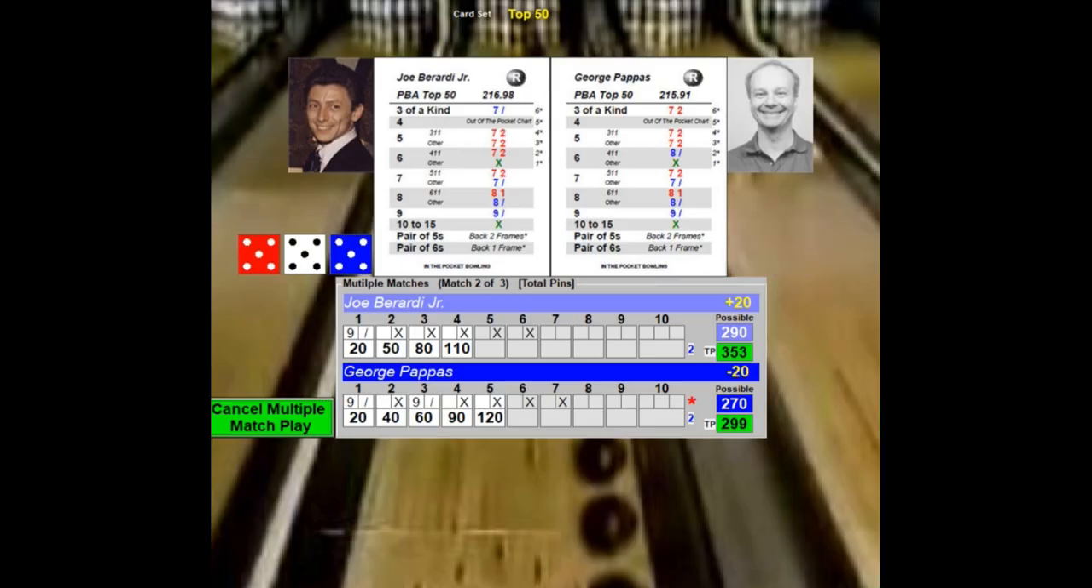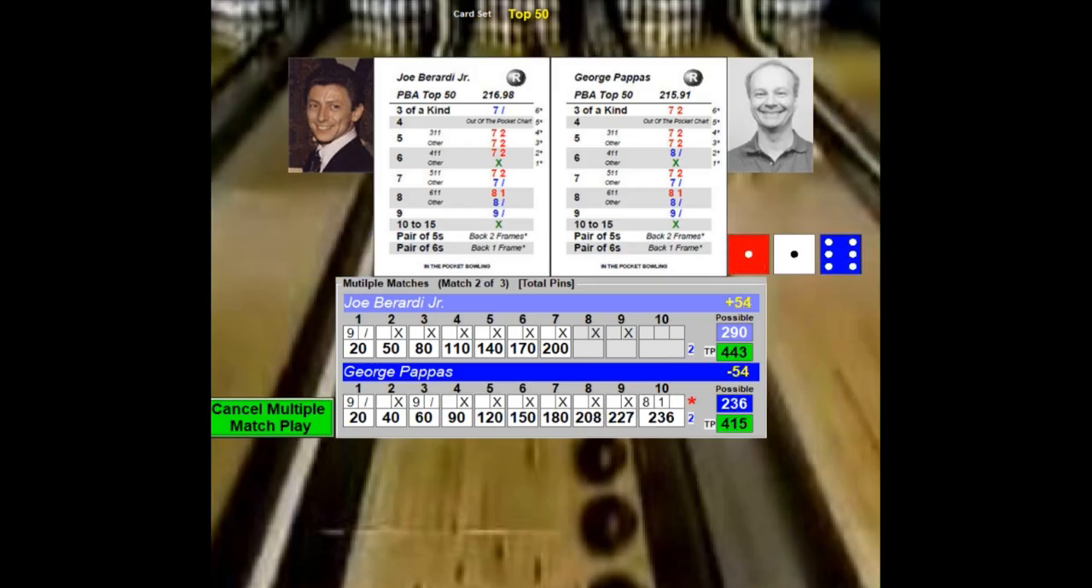5-5-6 for a strike. Berardi throws 2-6-4 for a strike. On 8, he throws a 2-6-5 for a strike. Pappas throws 1-5-4 for a strike. Strikes all along. Not a strike there. Ooh, boy. 200 to 180. Pappas throws a 1-1-6. Ugh. Open frame on 10.